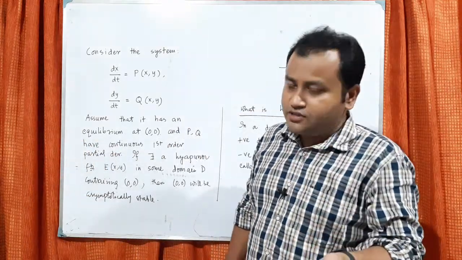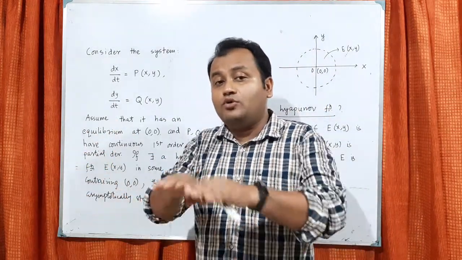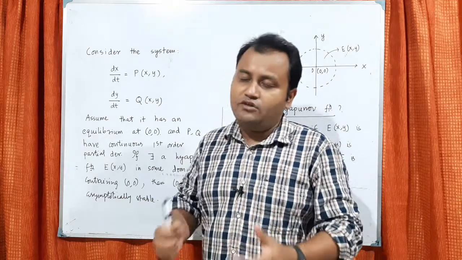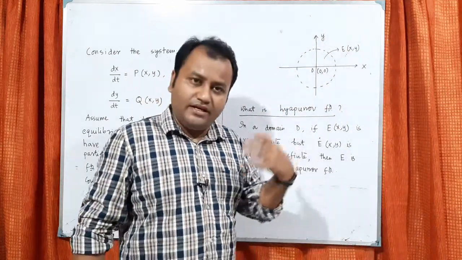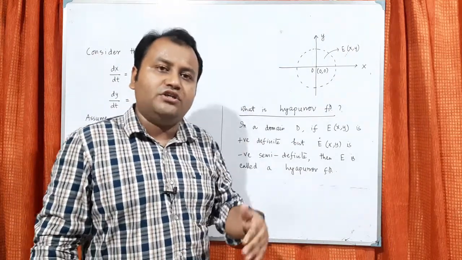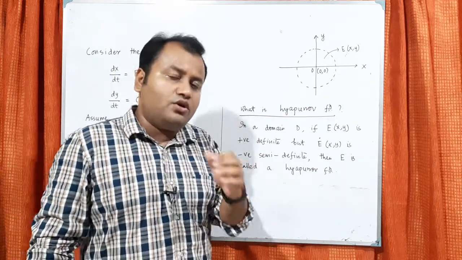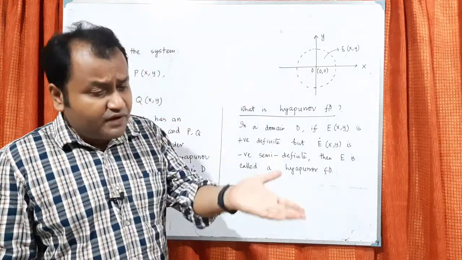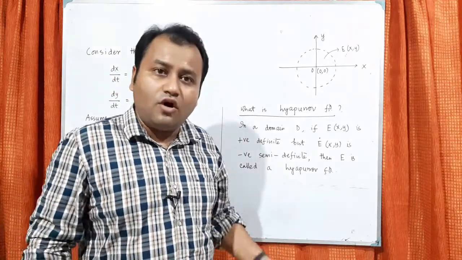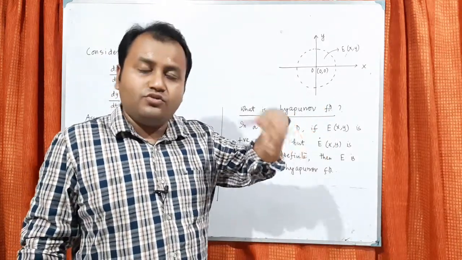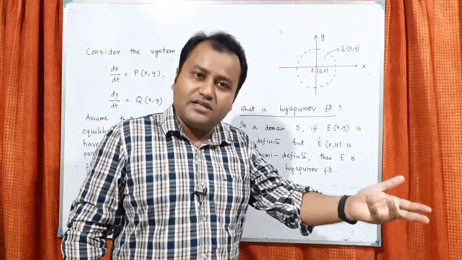So what is the process? First we try to find some equilibrium point. What is an equilibrium point? Where the growth equation will be 0. Then we calculate the Jacobian and finally the eigenvalues, and depending on the nature of the eigenvalues we can find the stability. Now we want to show whether, if we find an equilibrium point, it will be stable for all, or only for the neighborhood of that point. So will it be globally stable or not? Gradually we are moving towards finding the answer to this question.